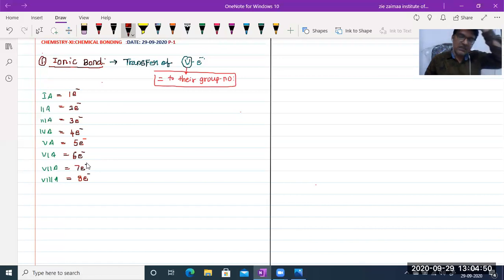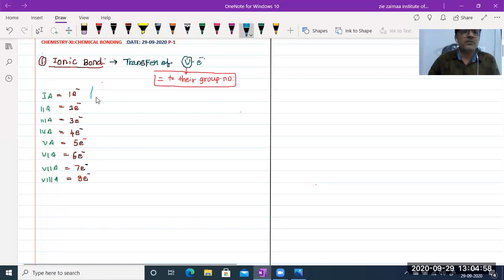Just like that, ns2 np6, as we used to write in electronic configuration. I will try to write the electronic configuration of this also. For the first A group, how can we write it? Simply ns1. Valence electrons means the outermost orbit electrons.